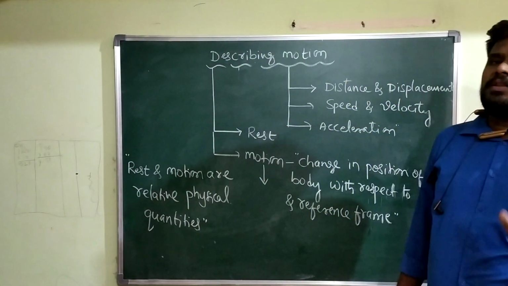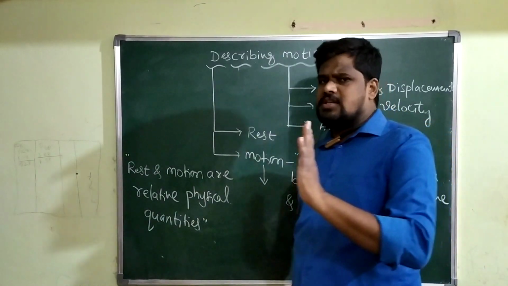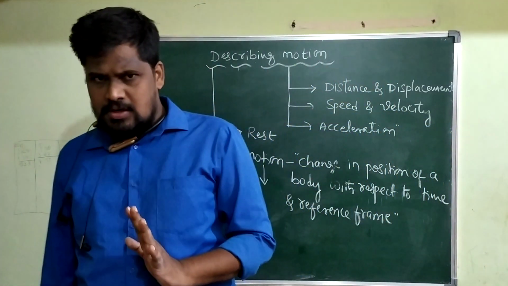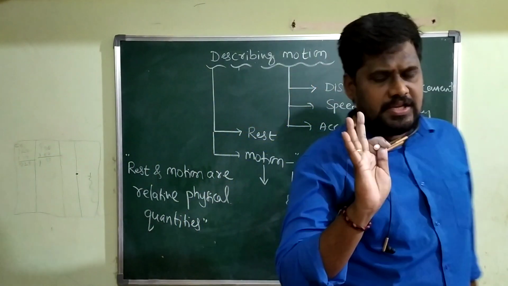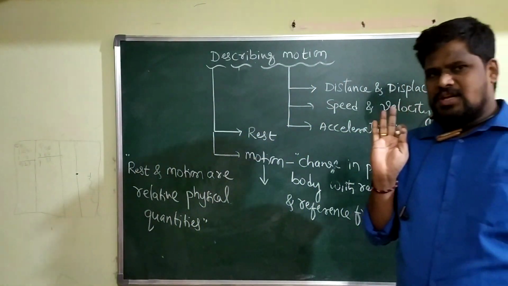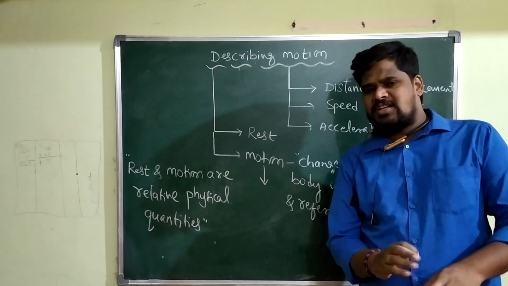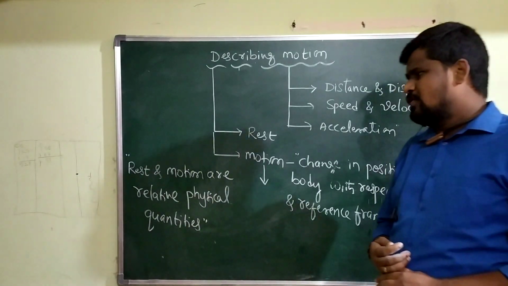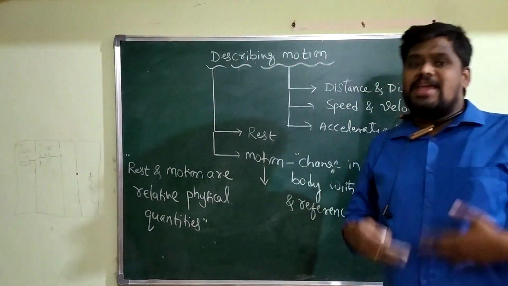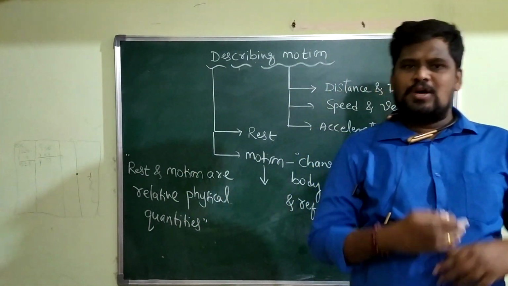Tell me whether the duster is in the state of rest or in the state of motion. Your answer is obviously that the duster is in the state of rest. But I can prove that the same duster is in the state of what? The motion.